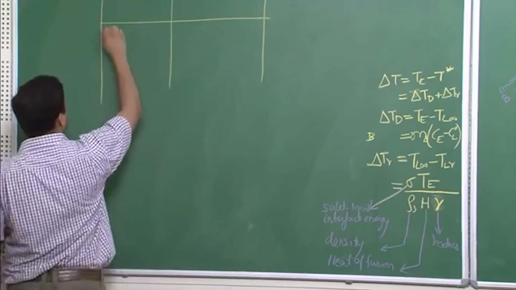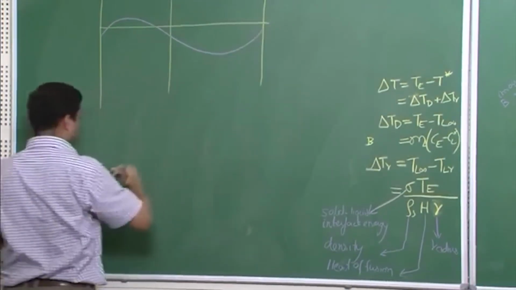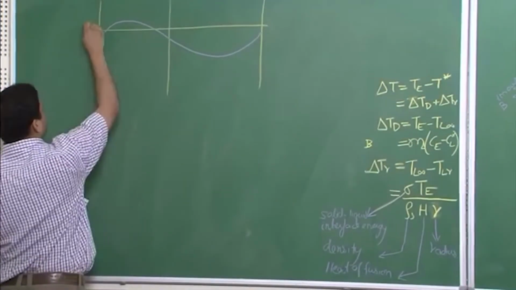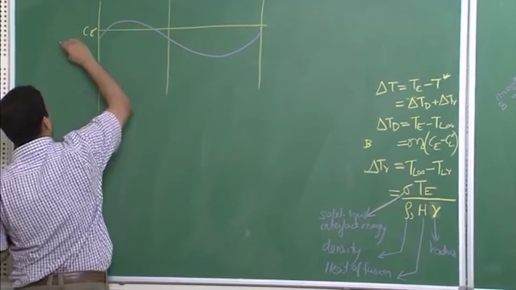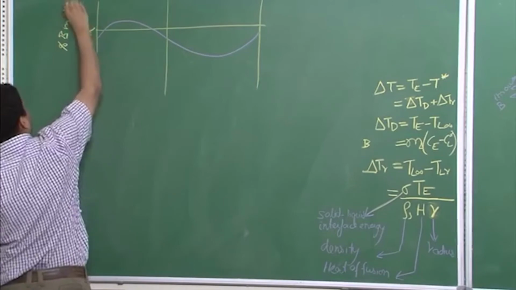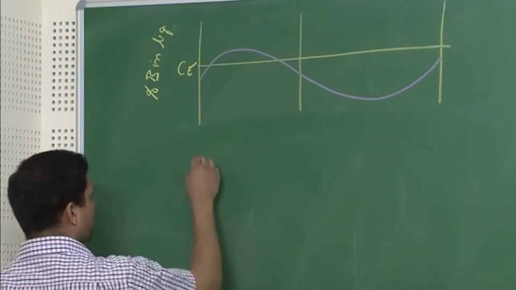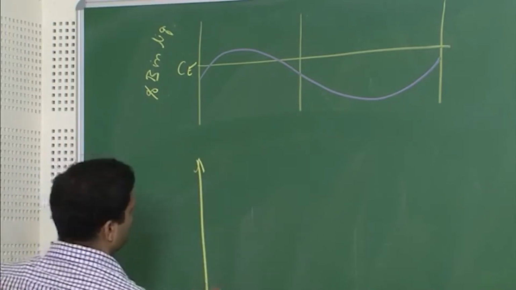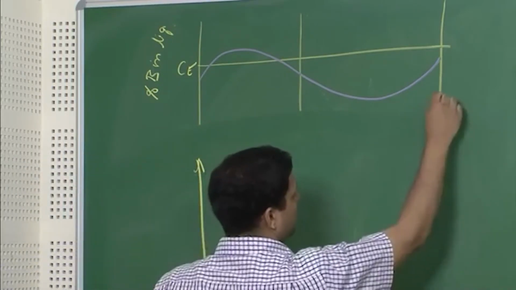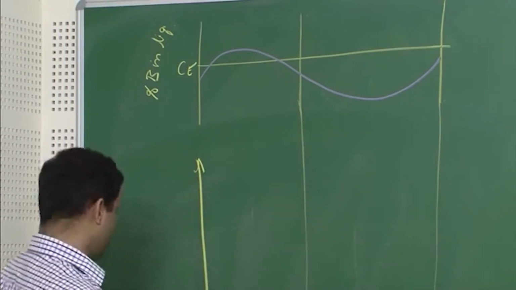So let's say this is how the composition is varying. This is CE, this is percentage B in liquid. Now below this we'll draw the temperature plot, and approximately this is how it is.